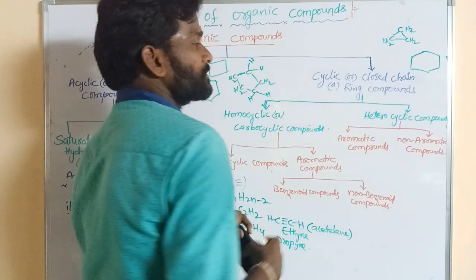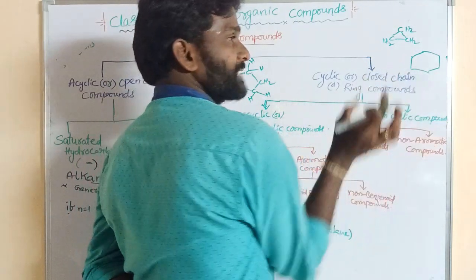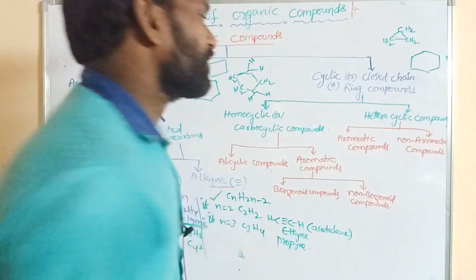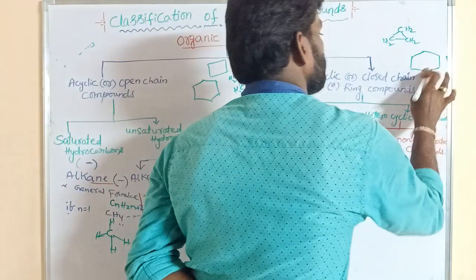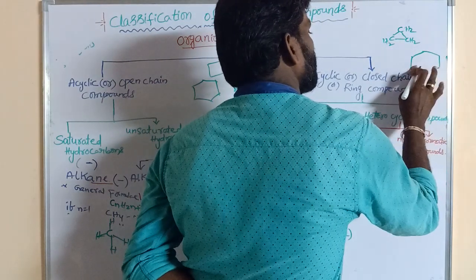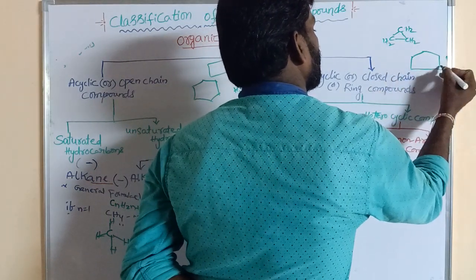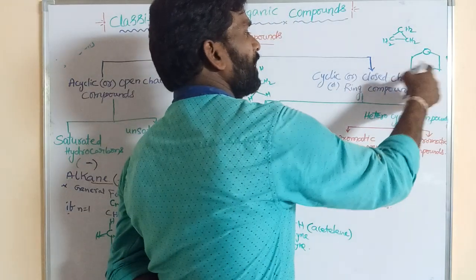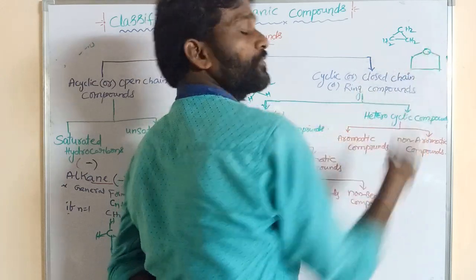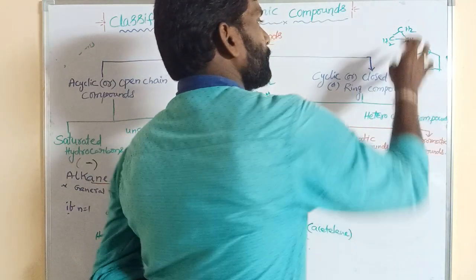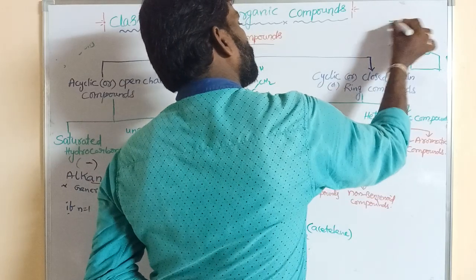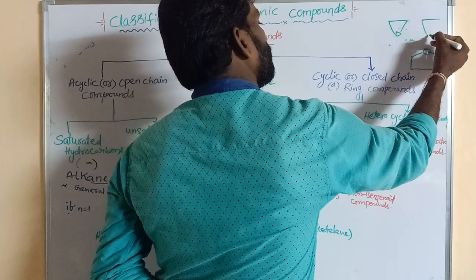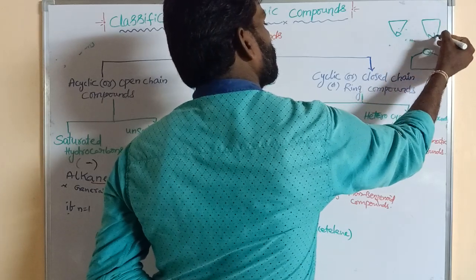Heterocyclic compounds. What are heterocyclic compounds? The cyclic compounds containing some heteroatom with carbons. Suppose we can write here O. All are carbons, but this is O. That is the heteroatom.